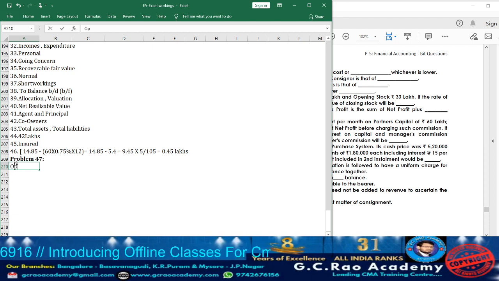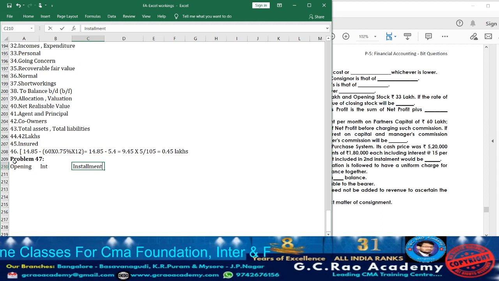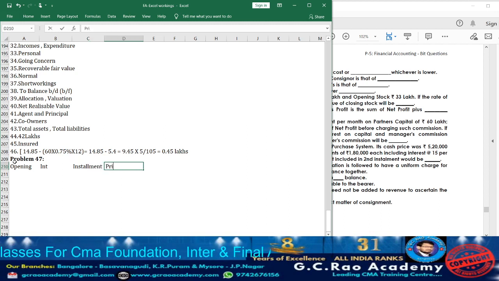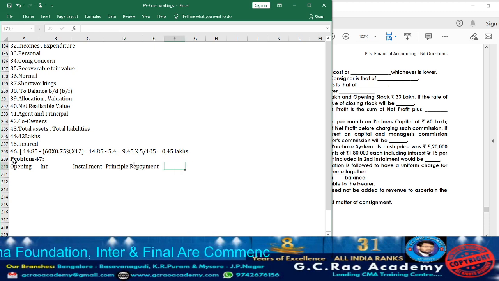Just take down the first column opening, second column interest, third column installment, fourth column principal repayment, last column closing.